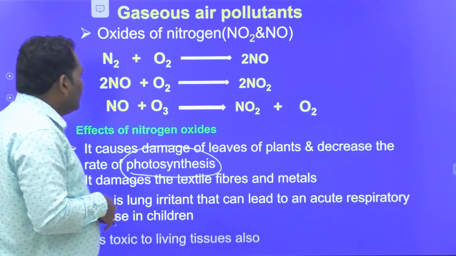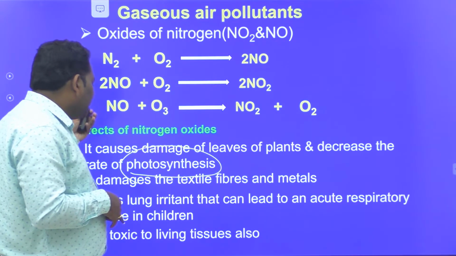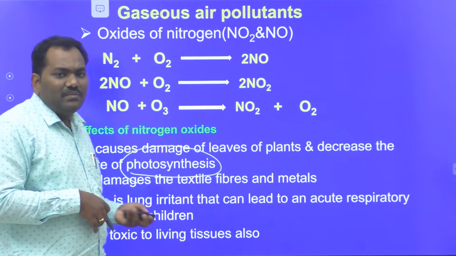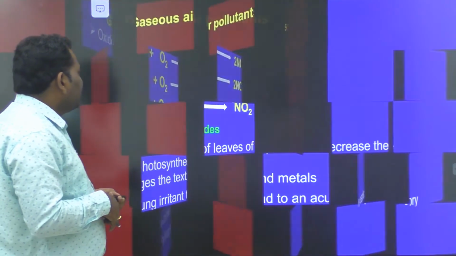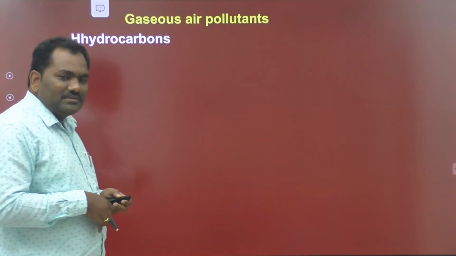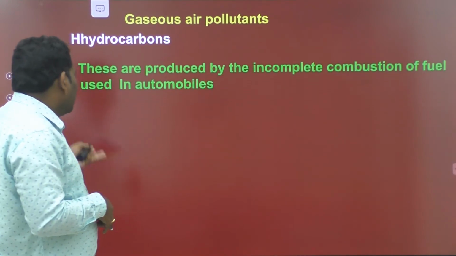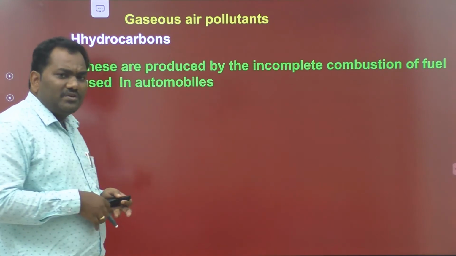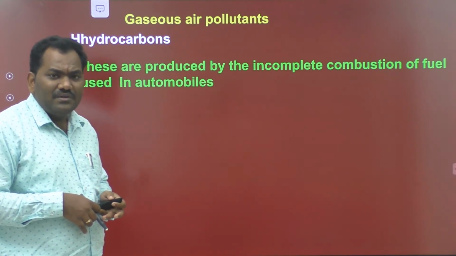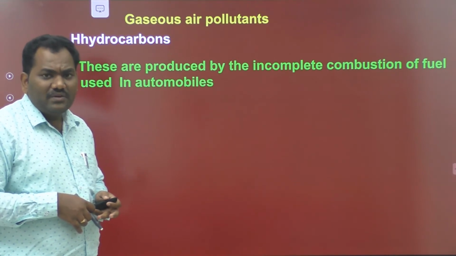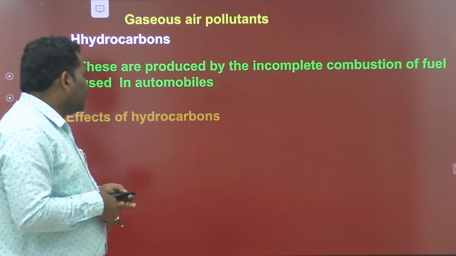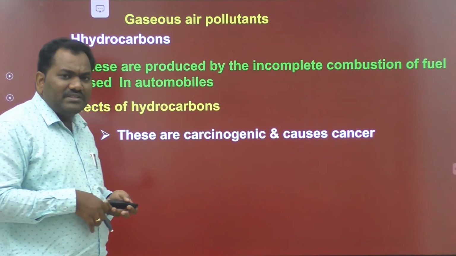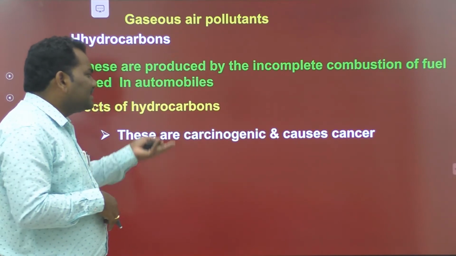Another one is that it is very toxic to living tissues also. Toxic means poisonous. And next one is hydrocarbons. Here, these are produced by the incomplete combustion of fuels used in automobiles. Like this, these are entered into the environment. These are majorly affected like this. These are carcinogenic. Carcinogenic means toxic, poisonous, and causes cancer.